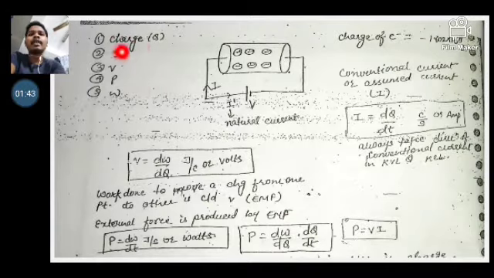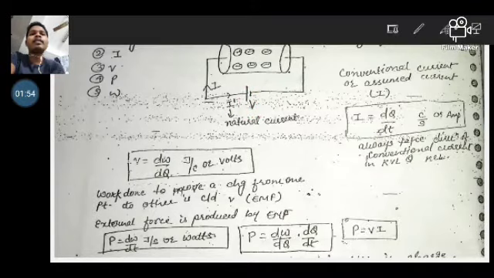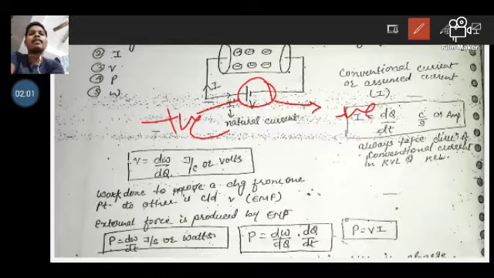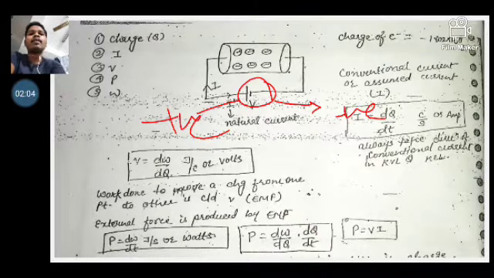So first are charge, current, voltage, power and work. Let's take a battery. The battery figure is shown like this. This is the positive terminal and this is the negative terminal. Current flows from the positive terminal to the negative terminal. Here I dash is the natural current and I is the conventional current.